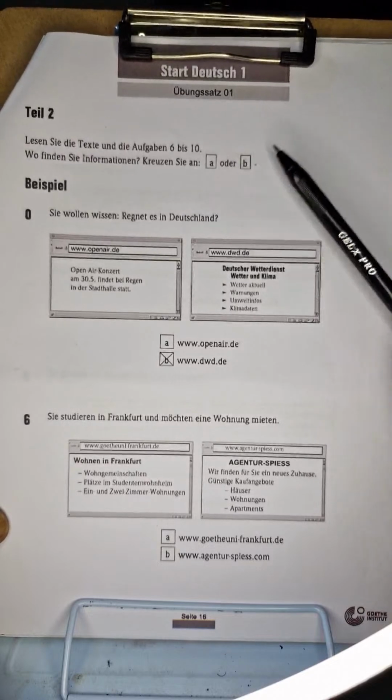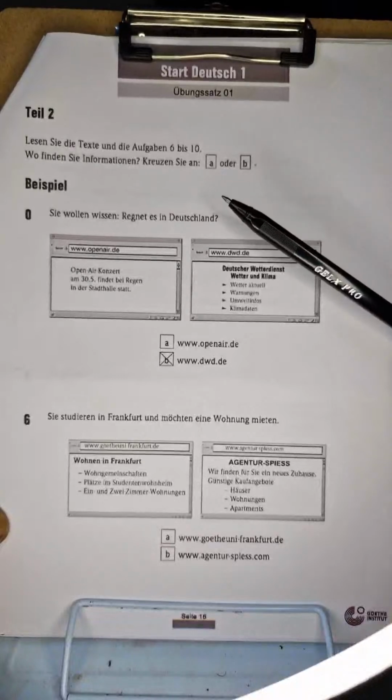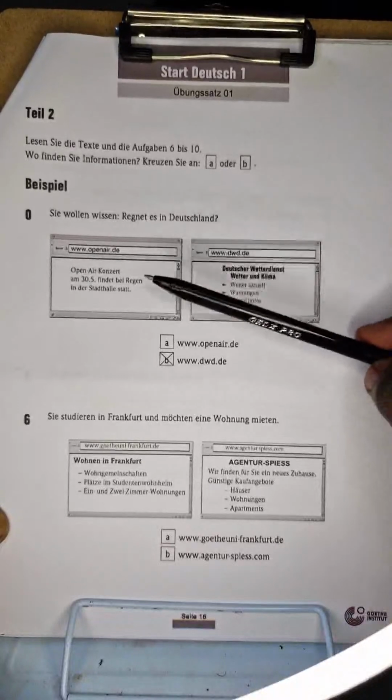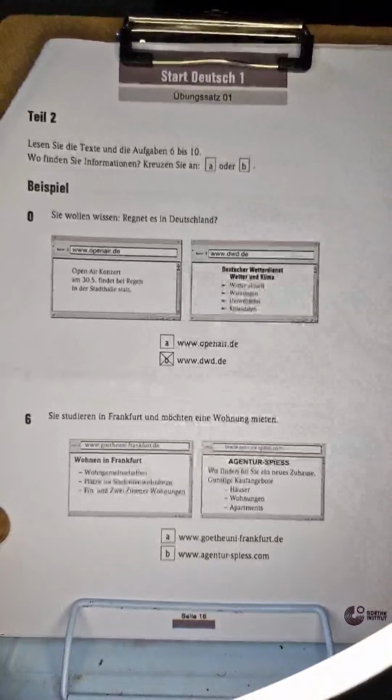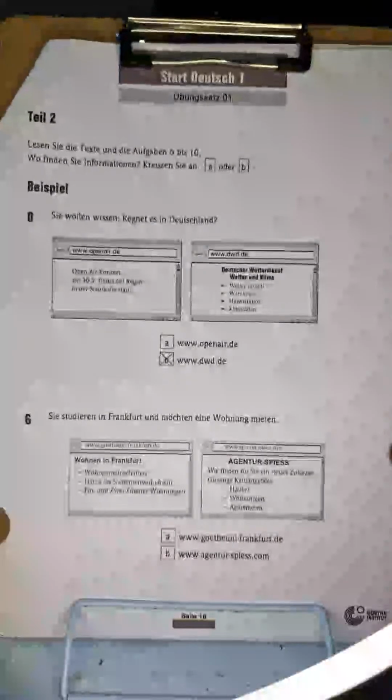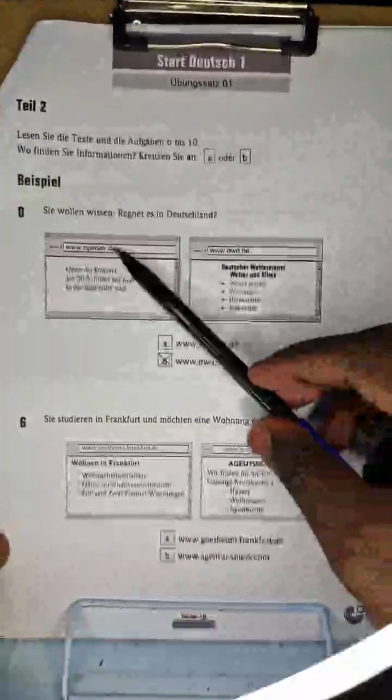A oder B. So what happens in this part of the lesson is that they're going to give you some questions, and each question comes with A, B, A, B, A, B. You are to read and match appropriately with the suitable answer. So look at number 1.